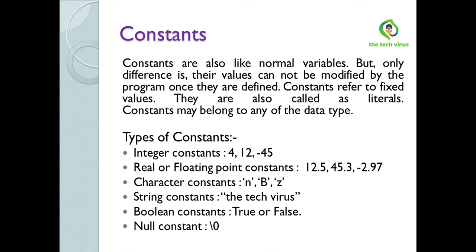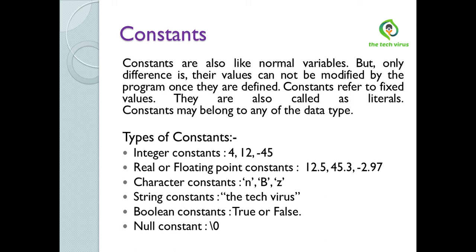String constant. It is also called a multiple character constant. It is a collection of characters. For example, the Tech Virus, your name, or anything. Boolean constant. Boolean constants are special literals. They represent true or false and can be applied in a C# program to ensure that a given logical condition is satisfied or not. Now, null constant. This is another special purpose literal.